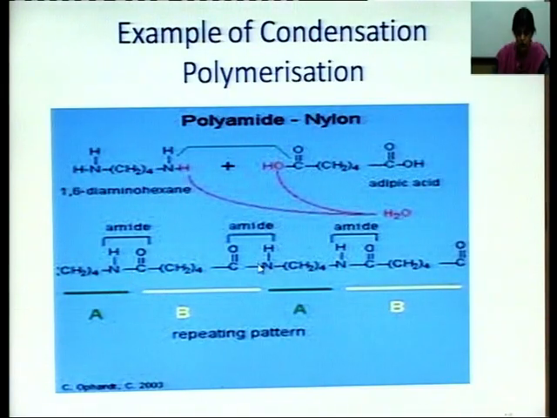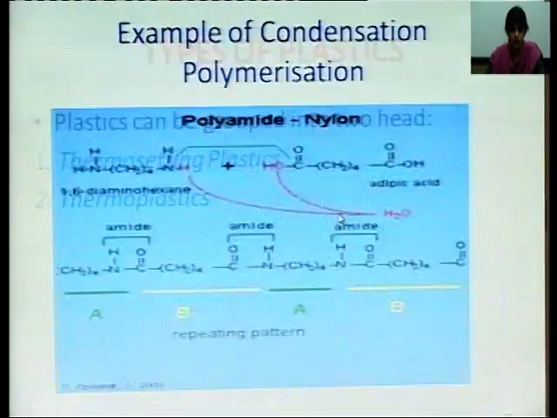We have this A representing the molecule from the diaminohexane, and this is your adipic acid. We have a repeating pattern of these. This type of polymerization is known as condensation polymerization, because over here we have removal of water molecules. Sometimes ammonia is also liberated. So, that is about condensation polymerization.